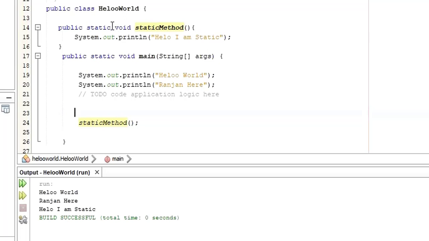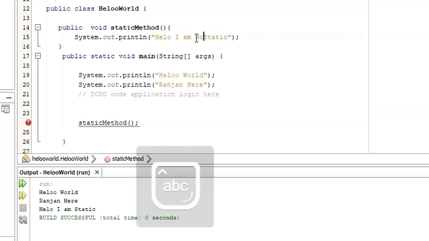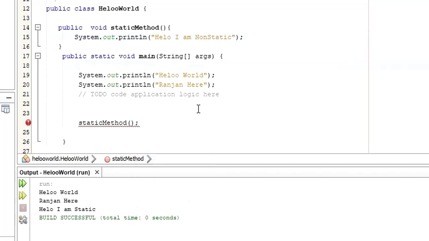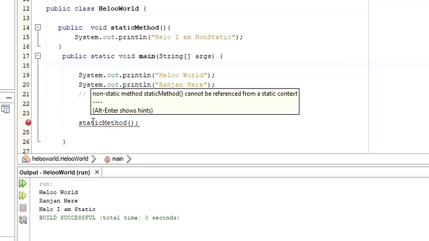But let's say I'm going to remove the static keyword. Let me call this one a non-static method. As you can see here, I'm trying to call this method, but it's throwing me an error. What is the error? The tooltip says, non-static method cannot be referred from static context.